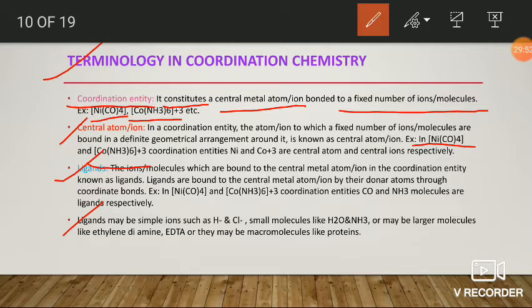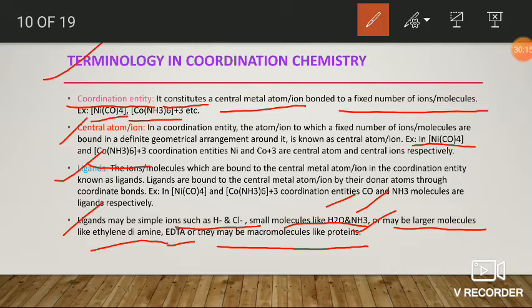Ligands may be simple ions such as hydride, chloride, hydroxide, nitrite. They may be simple molecules like water, aqua, amine, or they may be some large molecules such as ethylene diamine or EDTA. Or in some cases, they may be macromolecules like proteins. Okay, fine. Next.